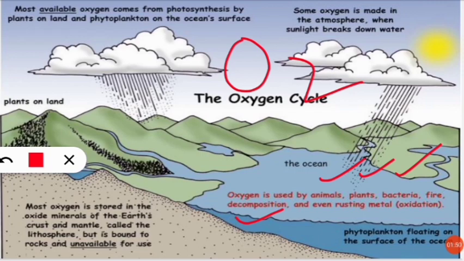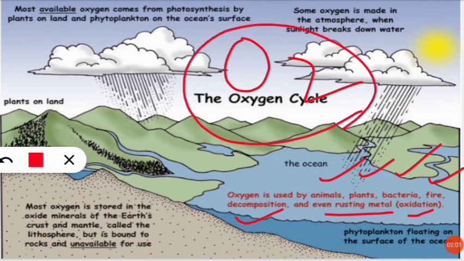That means even the rusting of metal is the oxidation process. Fire, so need of fire, that means we need fuel to burn a fire, and oxygen also plays an important role. If oxygen is not present anywhere, we will not be able to bring the fire out. So in fire process also oxygen is consumed.